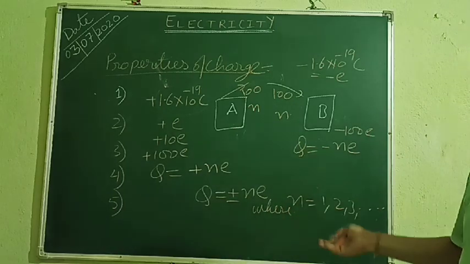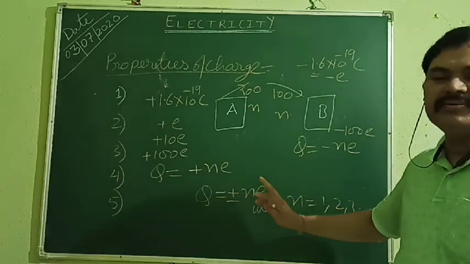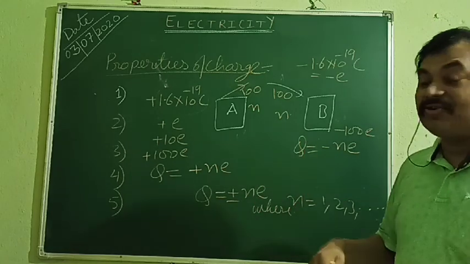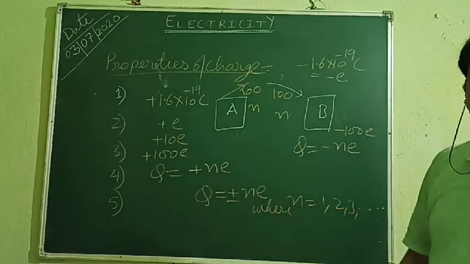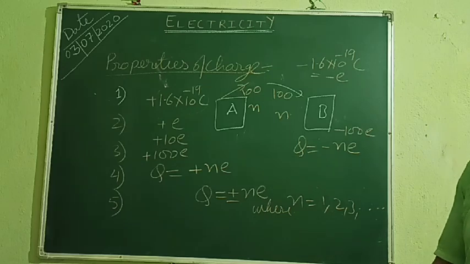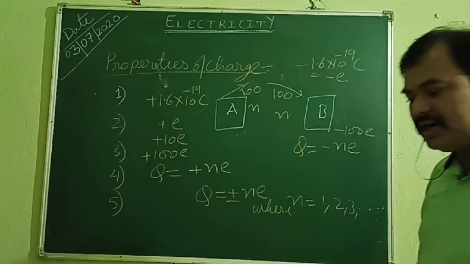And then if it has given out 2 electrons, then plus 2e. If it has accepted 2 electrons, then minus 2e. Getting my point? So in this way we can go on. This is the quantization of charge. Okay? That's all for the properties of charge.